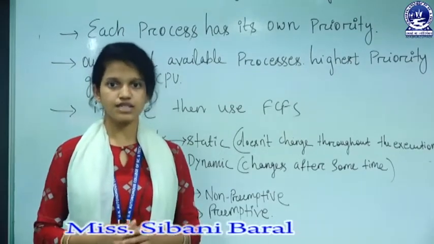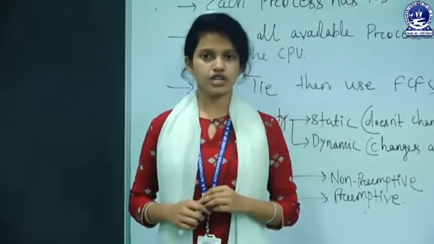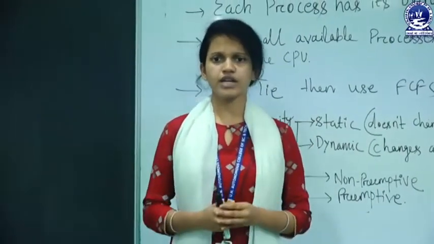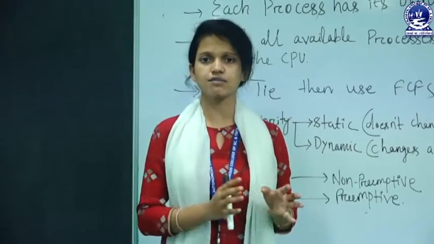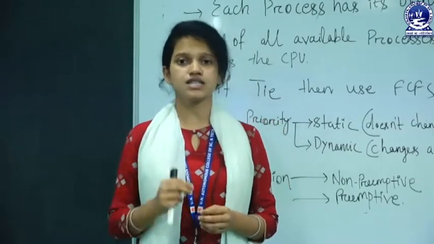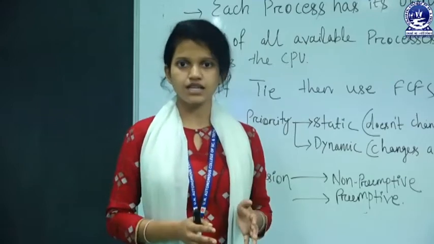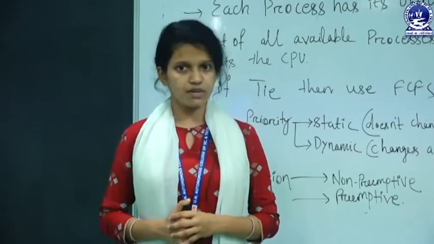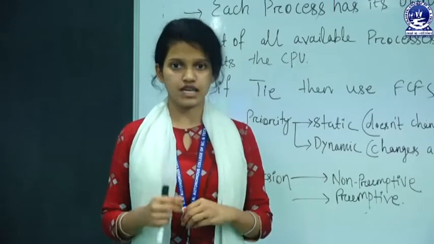If we give priority to the arrival time, priority scheduling is the same as FCFS, and if we give priority to the burst time, then priority scheduling is the same as SJF scheduling, because in SJF scheduling we give priority to the burst time.